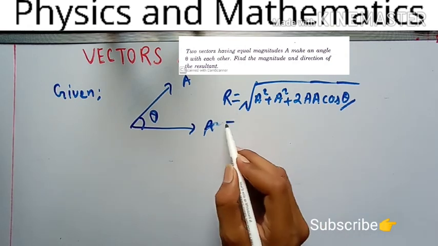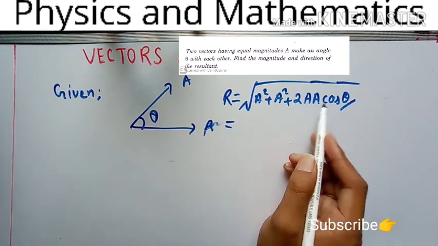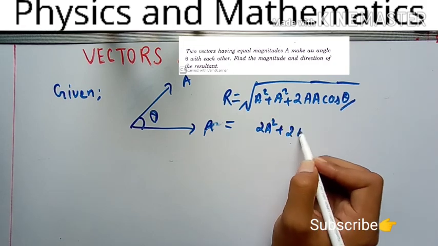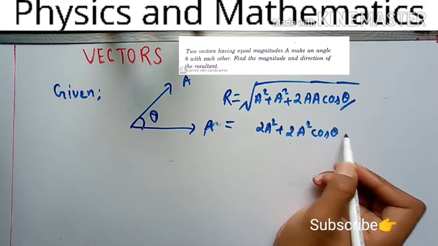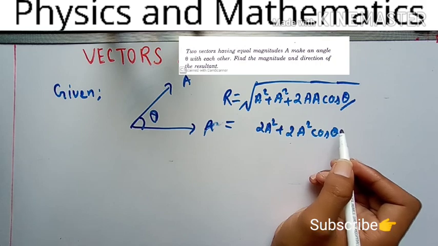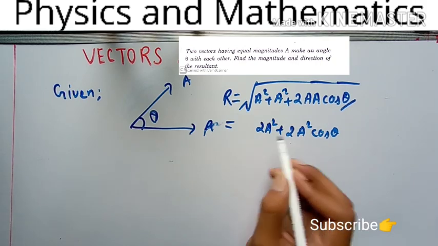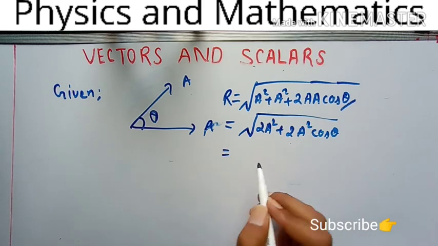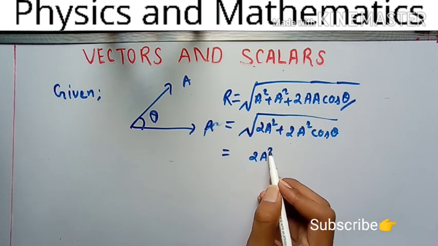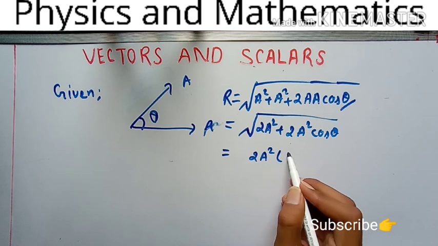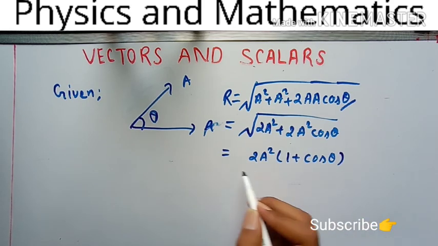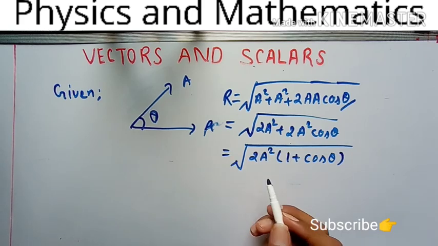Understand? Now A square plus A square, 2A square, plus 2A square cos theta. Did you understand this? Now you can see 2A square and 2A square can be taken as common. So 2A square can be taken as common. In bracket 1 plus cos theta, root over. Understand?